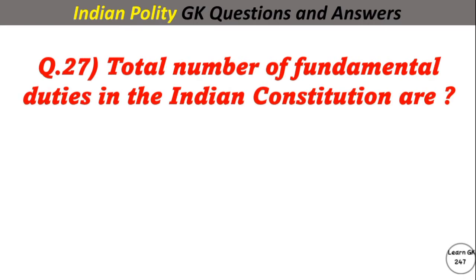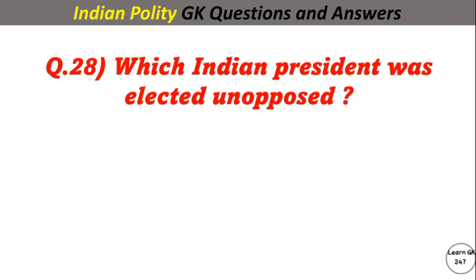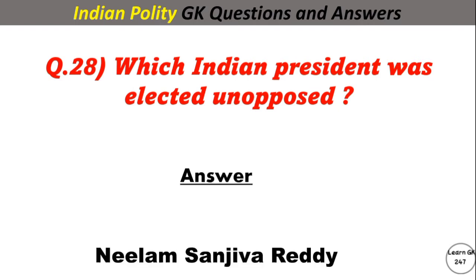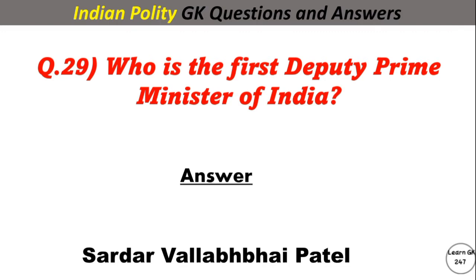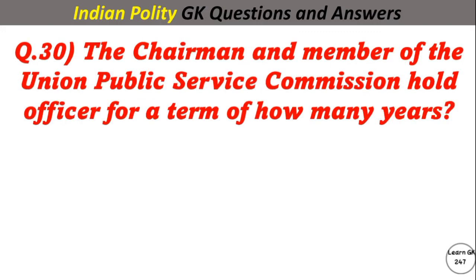Total number of fundamental duties in the Indian constitution are? Answer. 11. Which Indian president was elected unopposed? Answer. Neelam Sanjiva Reddy. Who is the first Deputy Prime Minister of India? Answer. Sardar Vallabhbhai Patel. The chairman and members of the Union Public Service Commission hold office for a term of how many years? Answer. 6 years.